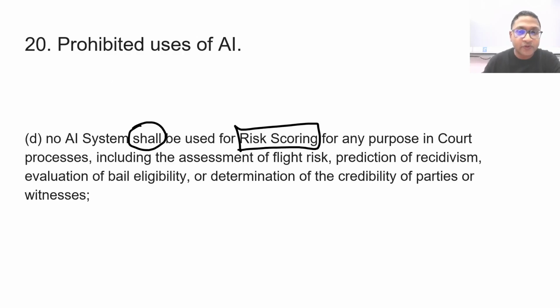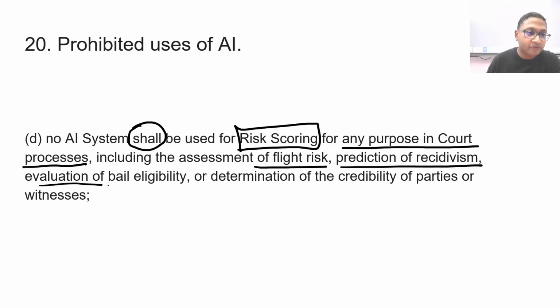No AI system shall be used for risk scoring for any purpose in court processes, including assessment of flight risk, prediction of recidivism, evaluation of bail eligibility, determination of the credibility of parties or witnesses.